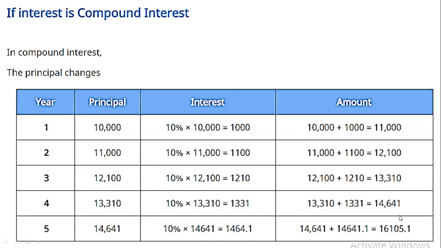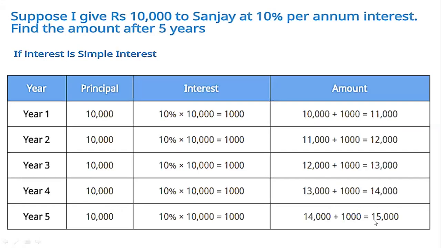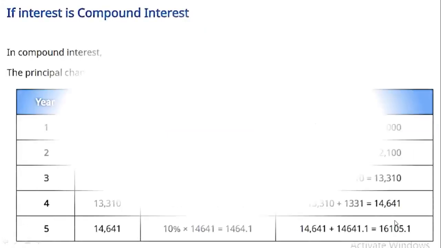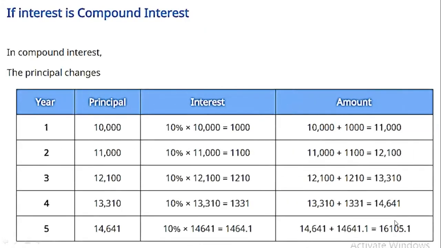After 5 years, he actually gets 16,105.1 taka, but in the case of simple interest, it was only 15,000 taka. I think you can understand from these two graphs the basic difference between simple and compound interest.